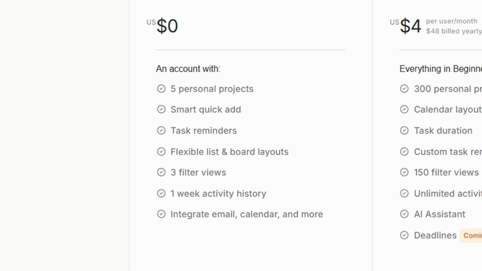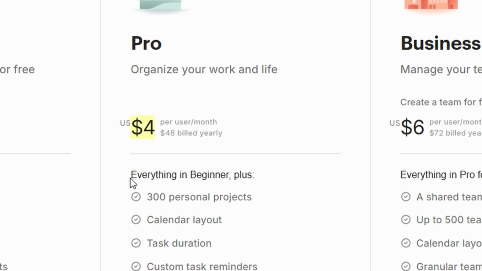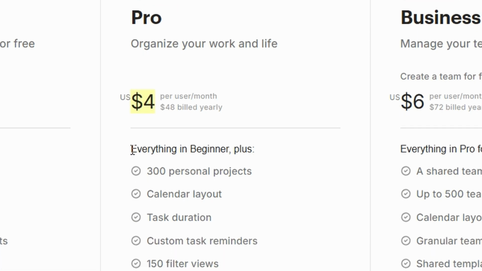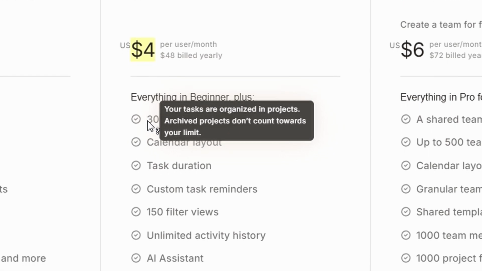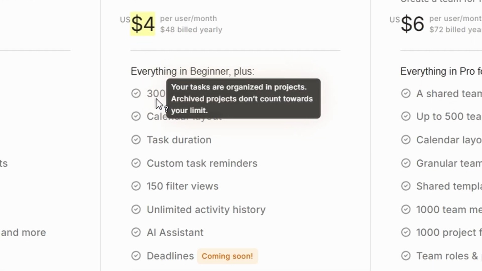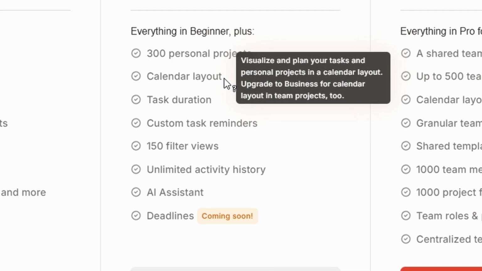If you're looking to unlock more advanced features, such as task reminders, priority support, and access to more powerful productivity tools, the Pro plan is a great option. At just around $4 per month, it offers excellent value for users who need additional functionality to stay on top of their tasks and projects. With the Pro plan, you also get the ability to create more projects and even set custom task priorities, making it easier to stay organized.